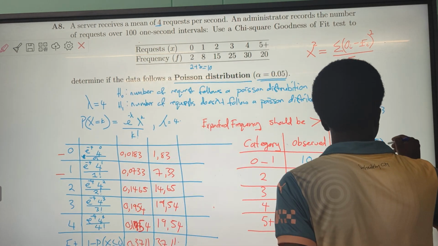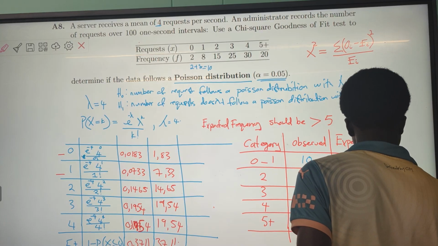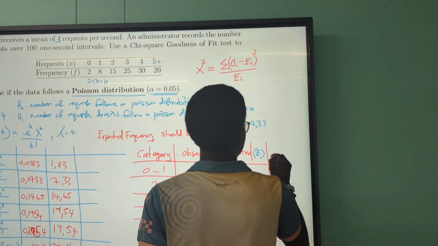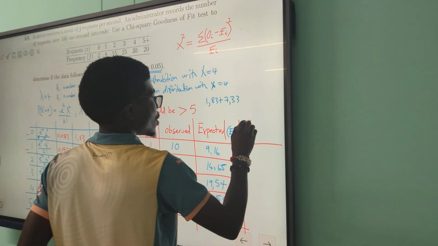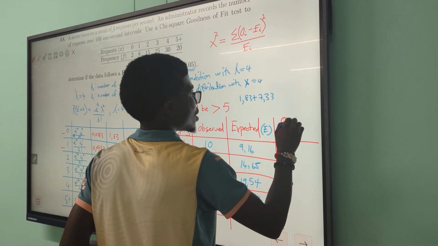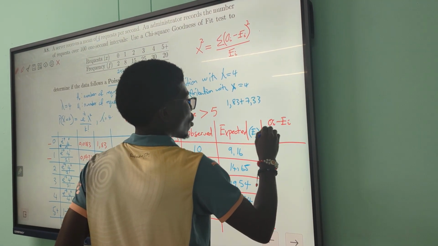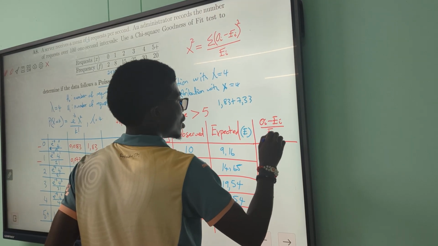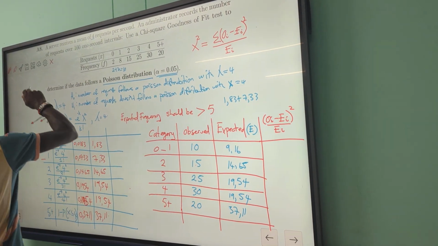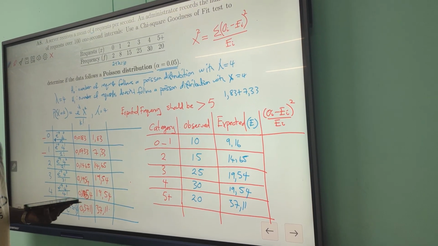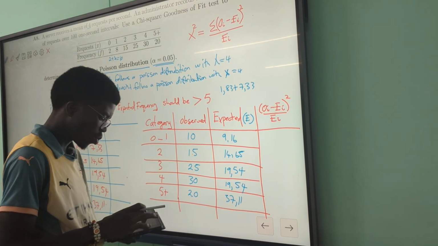Handitika ndichaenda panapa ndobva ndanyora table yangu: observed minus expected over expected squared. Rega ndishandise blue uone kwatiri kuita sei.